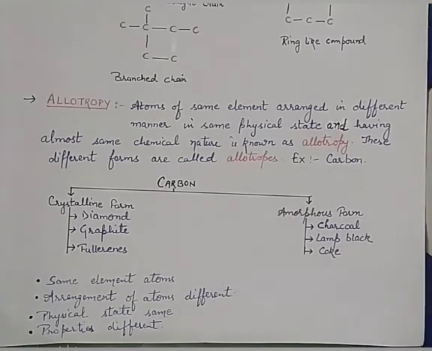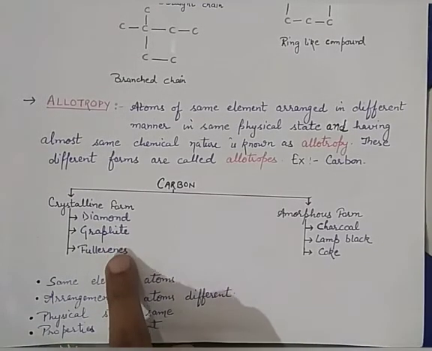Crystalline form of carbon means the carbon atoms are arranged in a definite geometrical pattern, a definite or perfect pattern. And if the carbon atoms are arranged but do not have a definite geometrical pattern, that is the amorphous form.